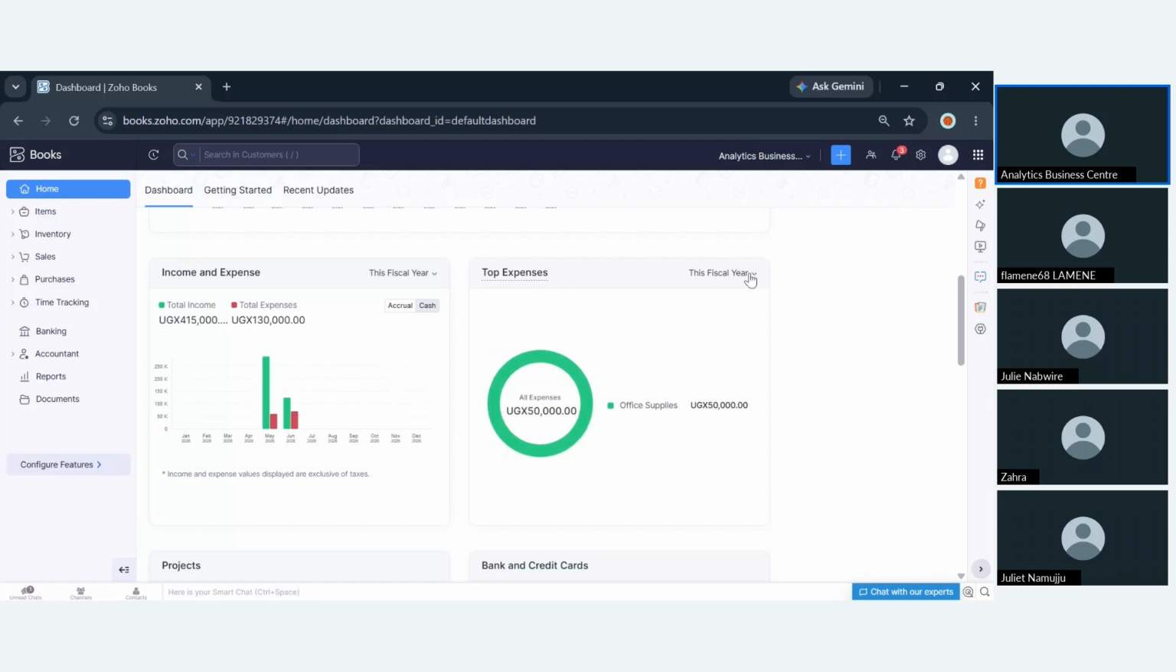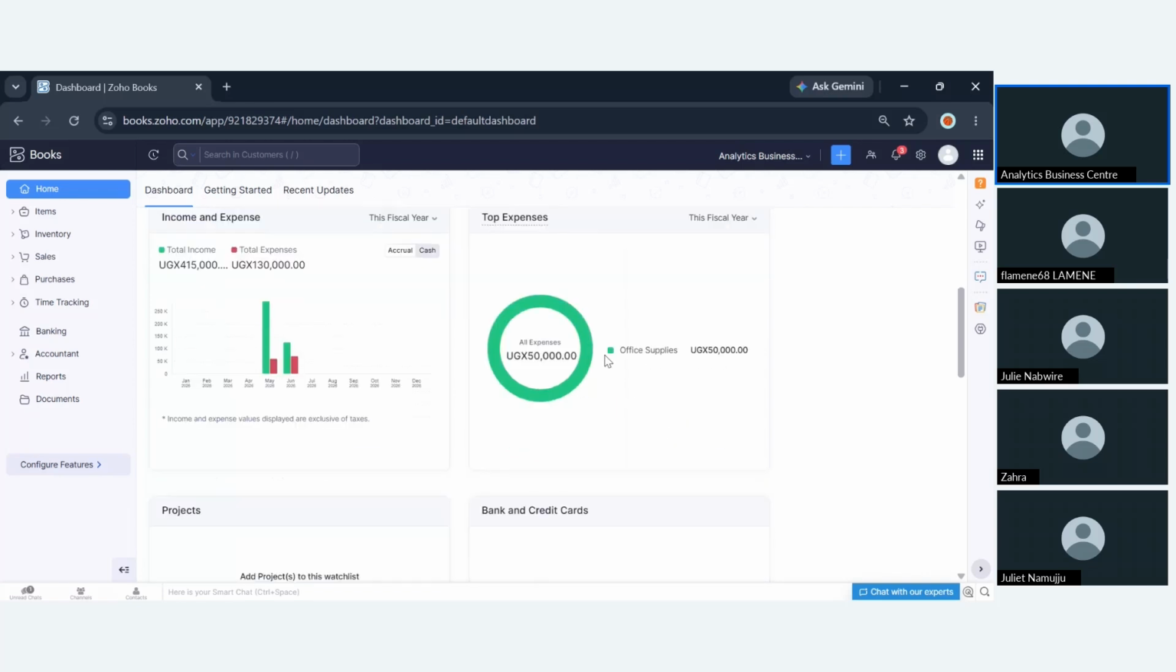You can actually go ahead and filter these expenses, so you can have a view of all those expenses. Let's say for this month, for the previous fiscal year, and so forth.